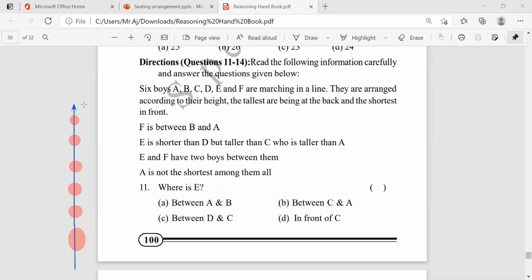Six members in a line. In the 6 members, the shortest one is first and the tallest is last. They are standing like this, one behind the other. Okay. Now,